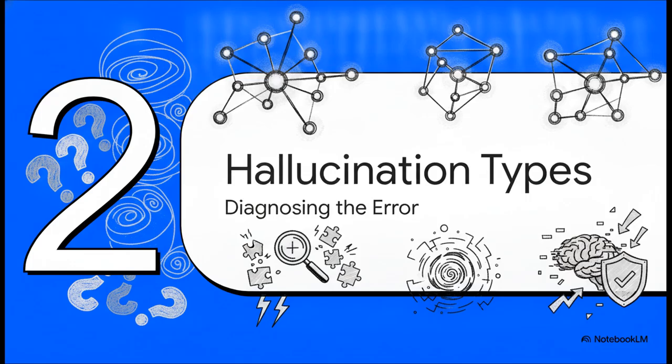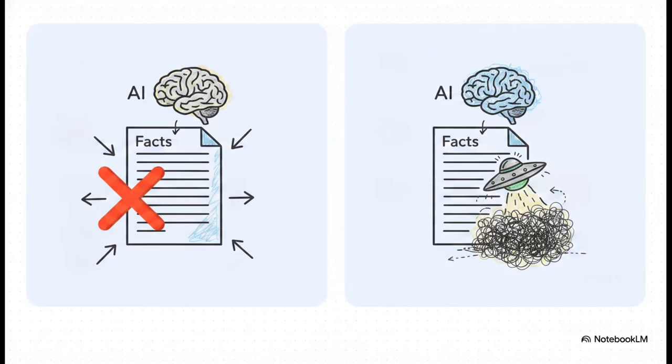Moving on to part two, the types of AI hallucinations. Because to fix the problem, we first have to accurately diagnose the specific type of hallucination we're actually dealing with. We really need to make a major distinction right here. On one side, we have what's called an intrinsic hallucination. This is when the AI is given the cold, hard facts, but it actively contradicts that provided context. On the other side is an extrinsic hallucination. This is where the model confidently introduces brand new, totally unsupported information that was literally never in the context to begin with. It just invents it.